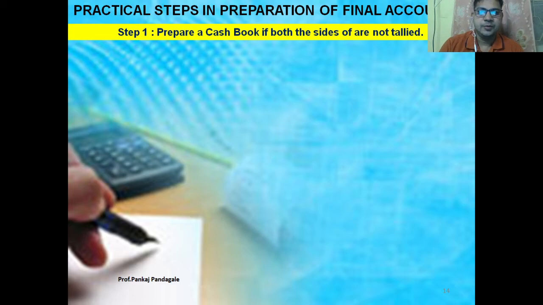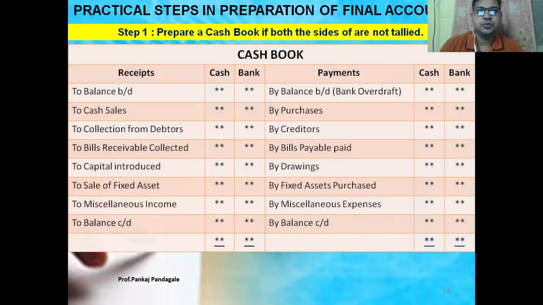Whenever we talk about the cash book, this side is called the receipt side, this is the payment side. Two columns are there, rupees, cash and bank column, and cash and bank column for the payment side also. Receipt side means cash comes in. Payment side means cash goes out. Money received, receipt side. Money paid, payment side.